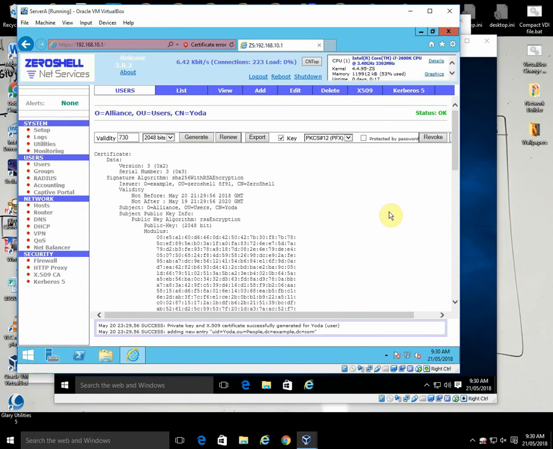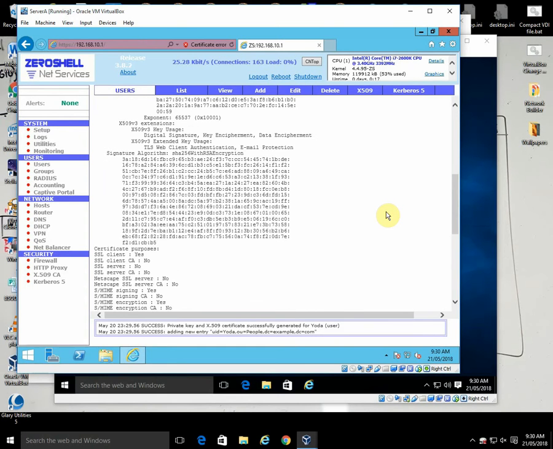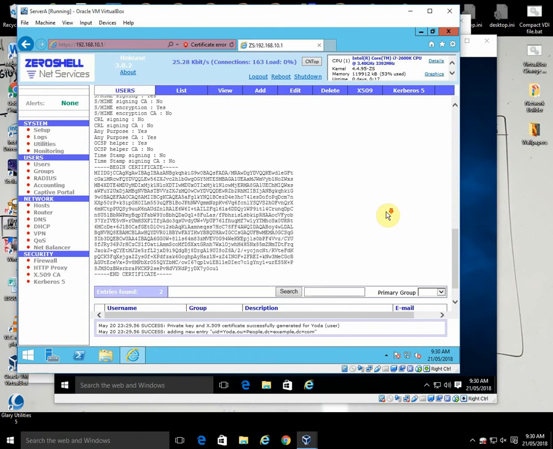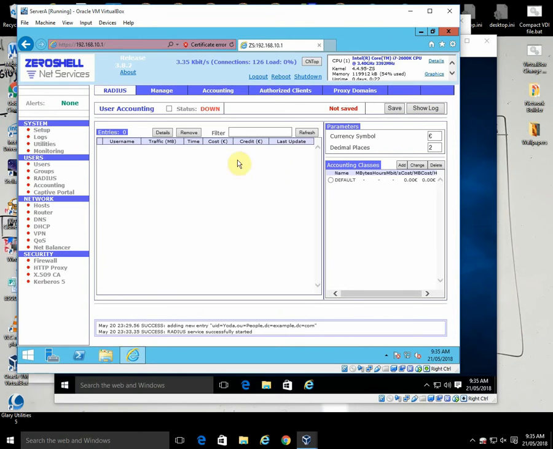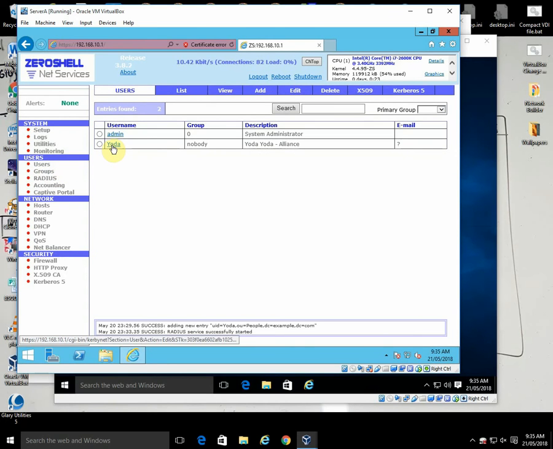This creates the user, and they've also got a certificate. So I think we've got radius is turned on. We have a user called Yoda, who's from group Nobody.